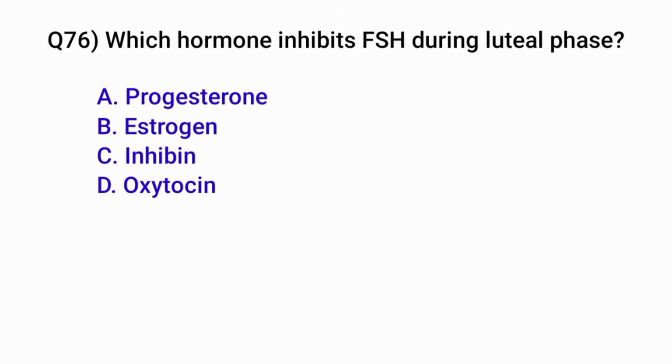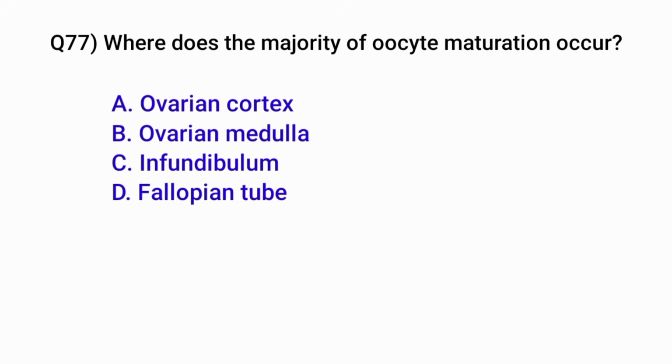Question number 76. Which hormone inhibits follicle stimulating hormone during the luteal phase? Correct option is C. Inhibin. Question number 77. Where does the majority of oocyte maturation occur? Correct option is A. Ovarian cortex.